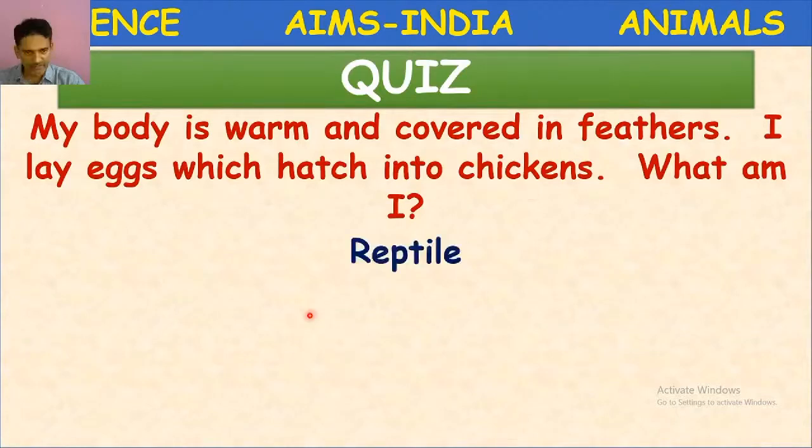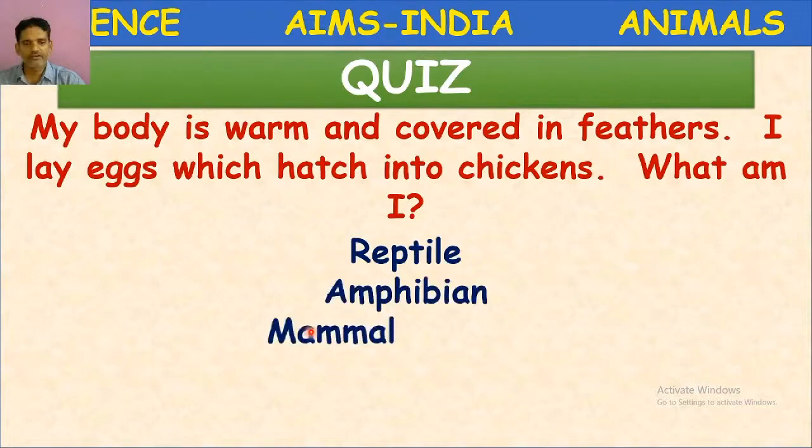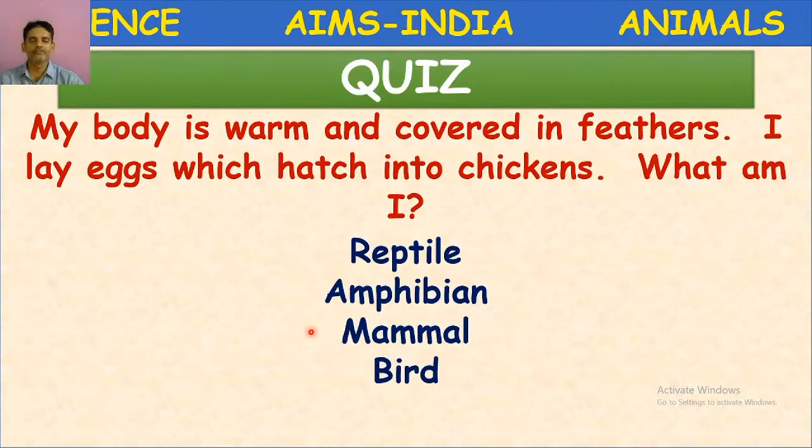Reptile, amphibian, mammal, bird. Which is the correct answer here? Animal with feathers, body is warm and lays eggs. Yes, very good. A bird. The description is about the bird.